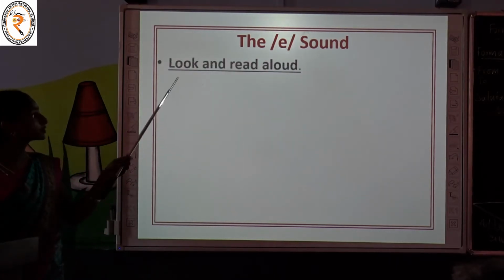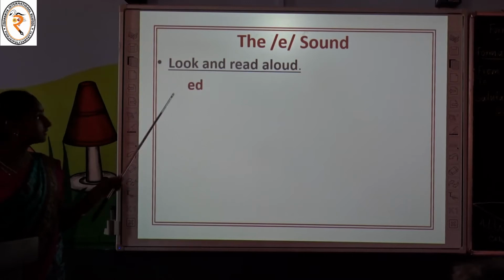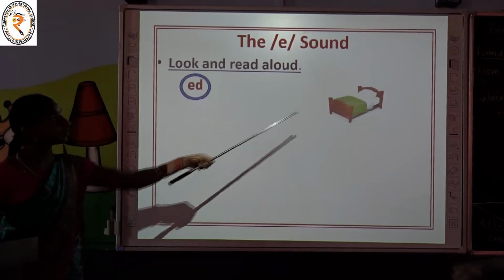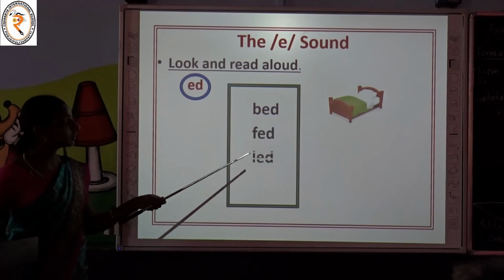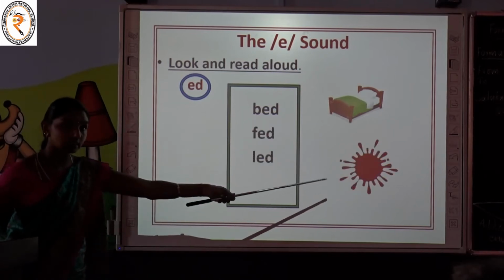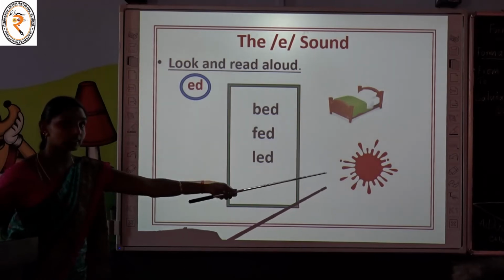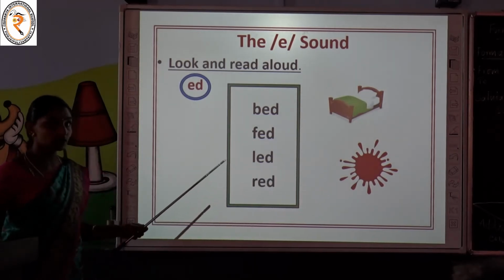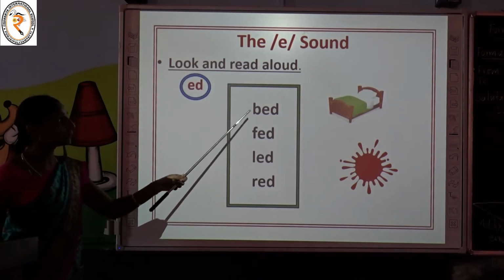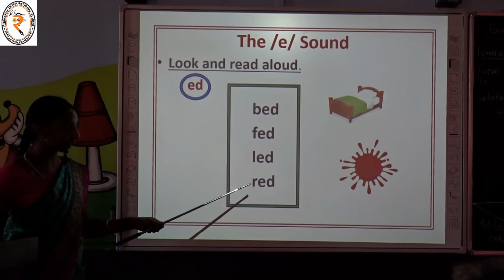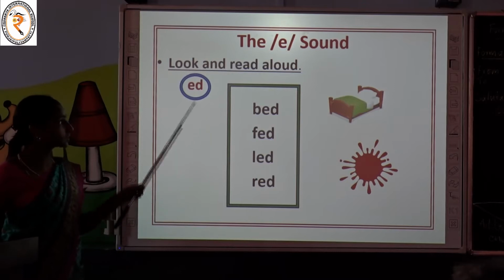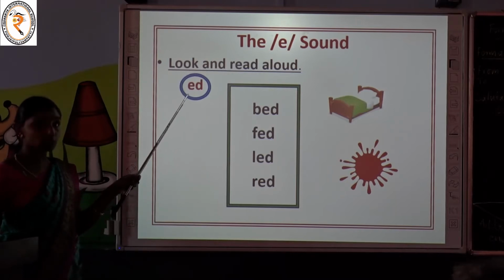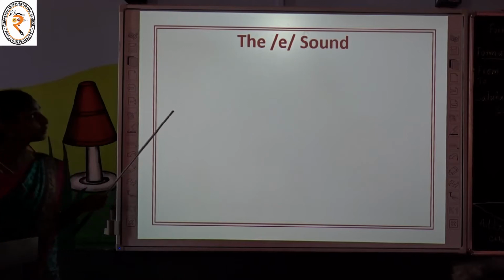Come on, now we are going to look and read some words which end with the letters ED. Are you ready? Read loudly with me, okay? What is it children, can you name it? Yes, this is bed, fed, lead. What is it children? Can you see this? What color? Red color. Shall we read these words once again? Read with me, read loud. Bed, fed, lead, red. Children, have you noted these four words end with the sound ed? Yes children, we have to pronounce the letters ED together as ed. Move on to the next example.